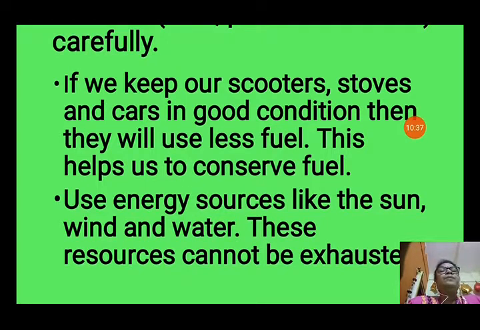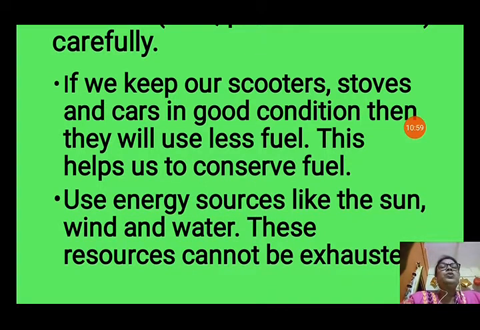Use energy sources like the sun, wind and water. These resources cannot be exhausted. All the natural resources like sun, wind and water are renewable resources. That means we can get them continuously from nature, and it is pollution free also.